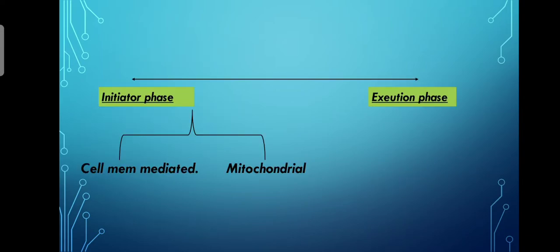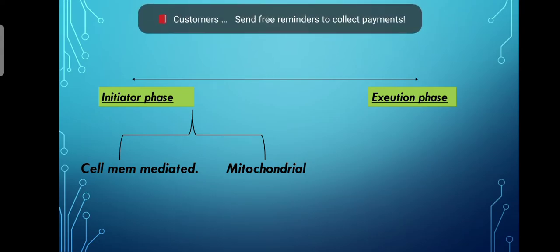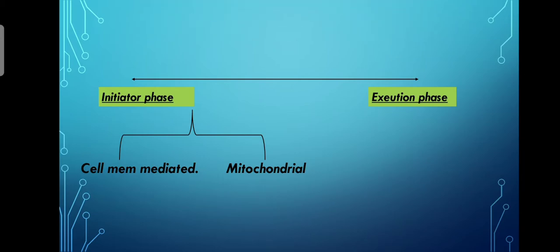Okay friends, apoptosis happens in two pathways as we saw in a previous slide. Apoptosis is a caspase dependent programmed cell death. So it has two phases, the initiator phase and the executor phase. The execution phase is cell death. So both the cell mediated and the mitochondrial pathways go to the execution phase and cell death occurs. Cell mediated apoptosis is cell membrane mediated and extrinsic, and the mitochondrial is intrinsic.